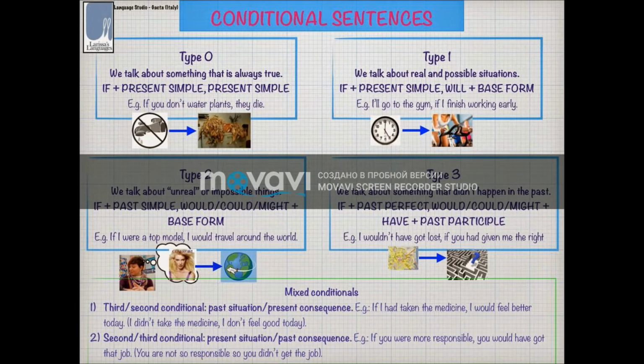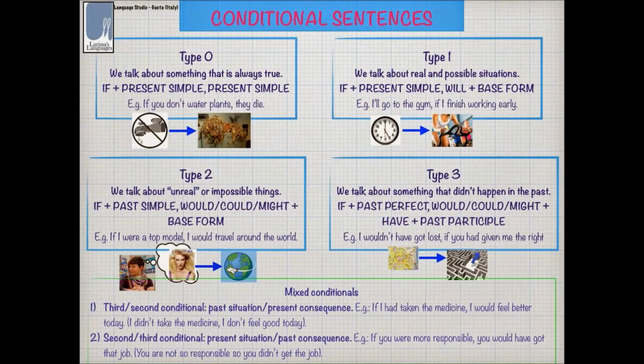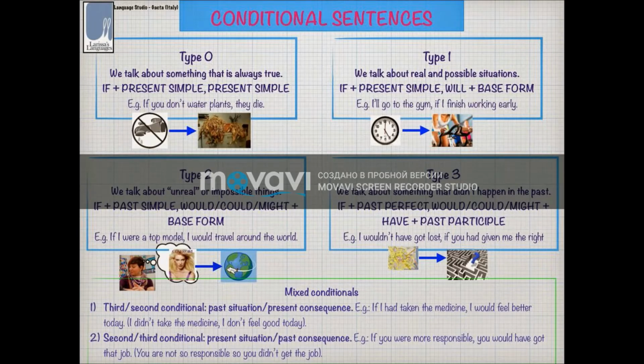The third conditional we use to talk about something that didn't happen in the past. After if, in the third conditional, we use past perfect, and in the main part we use would, could, might, plus have, plus past participle. For example, I wouldn't have got lost if you had given me the ride.